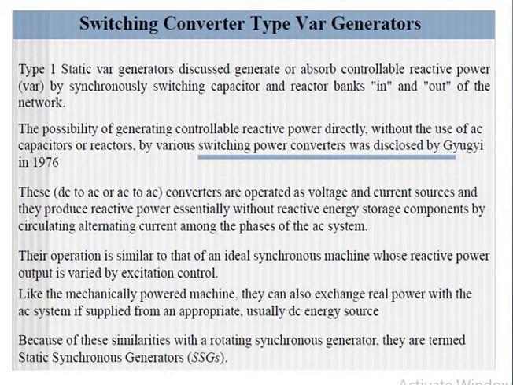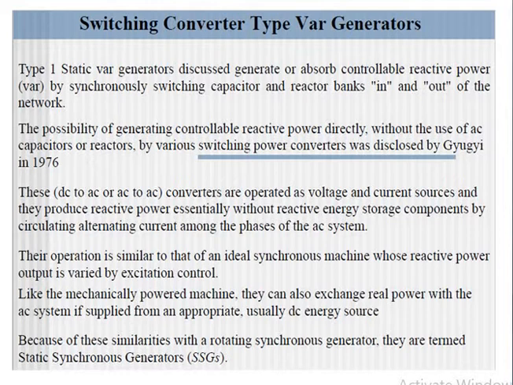Their operation is similar to an ideal synchronous machine whose reactive power output is varied by excitation control. That is, when we connect a synchronous generator in shunt with the transmission line, and vary the excitation of that synchronous machine, we can generate or absorb reactive power from the transmission line, and in that way we can compensate it by means of the synchronous generator.